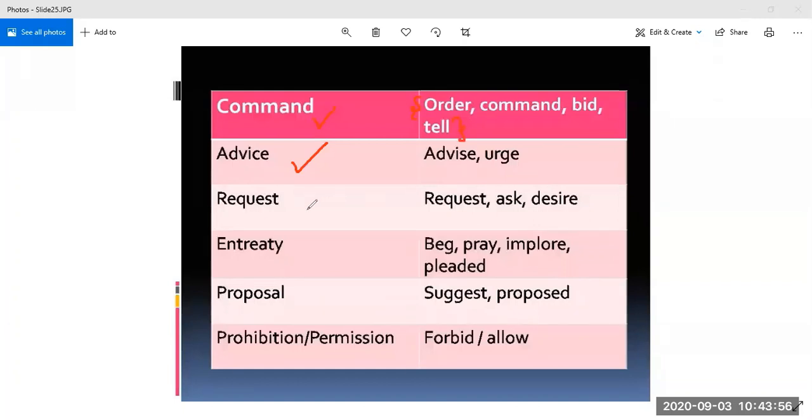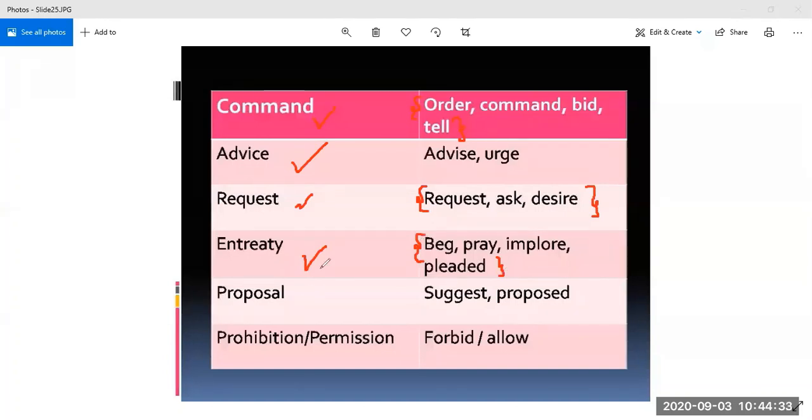When it is a request, then we can use these words in place of the reporting verb. And when it is an entreaty, see, entreaty is an earnest request. It is a humble request, so it has more effect than request. So when you find entreaty in the sentence, then we can use beg, pray, implore, pleaded. All such kinds of words we can use in place of reporting verb.